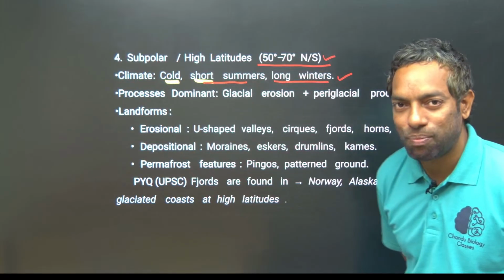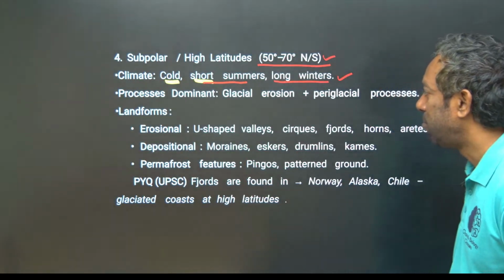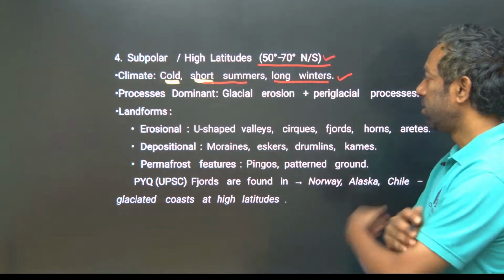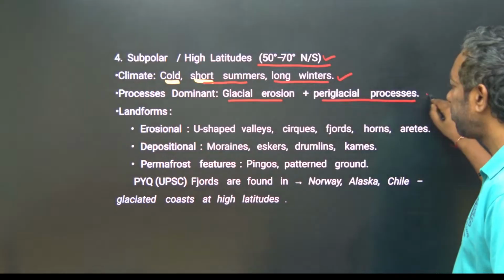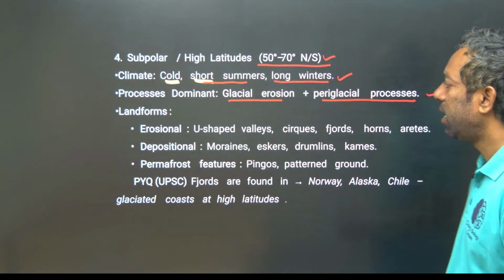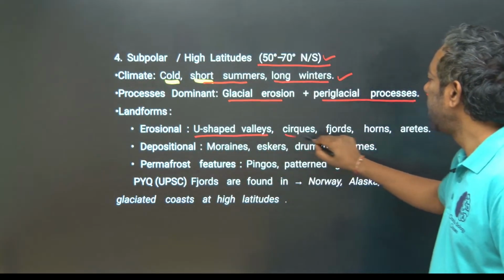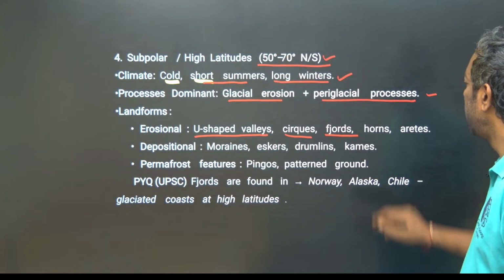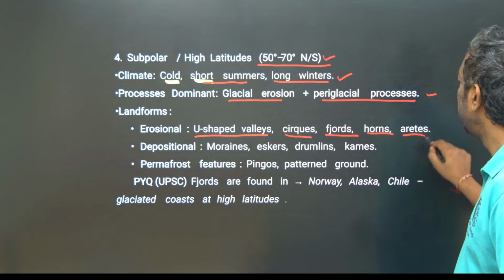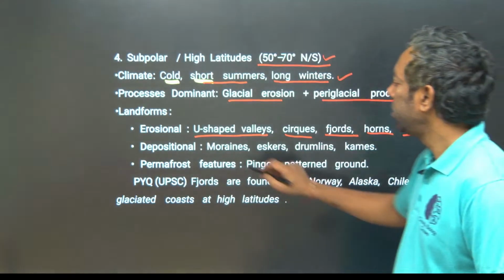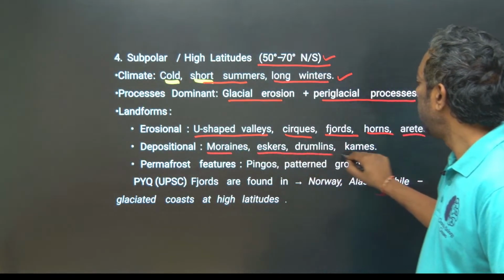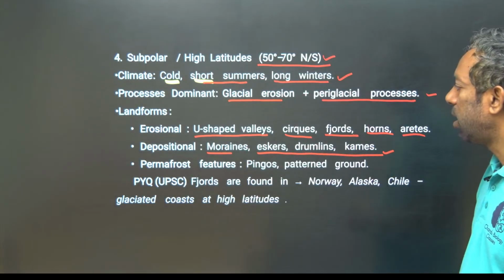If you want to go to the polar region, go in the summer. That is mainly glacial erosion. This process creates U-shaped valleys, cirques and fjords, horns and arêtes. Depositional features are moraines, drumlins and kames.